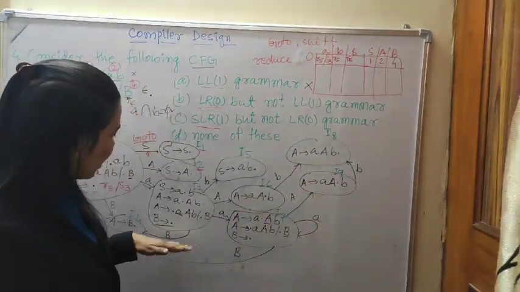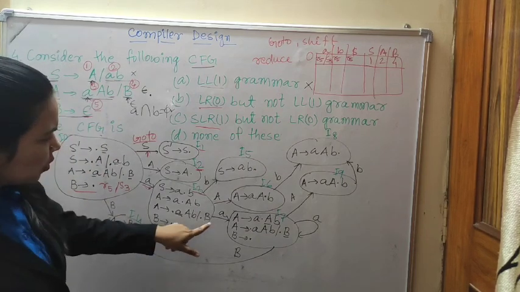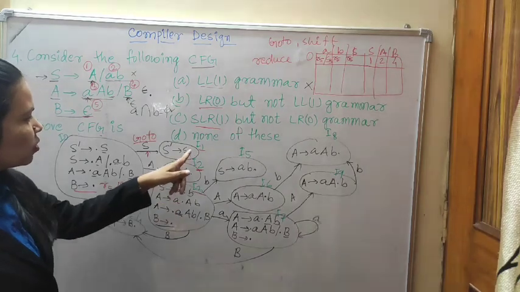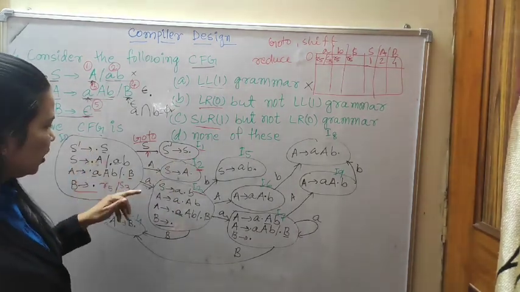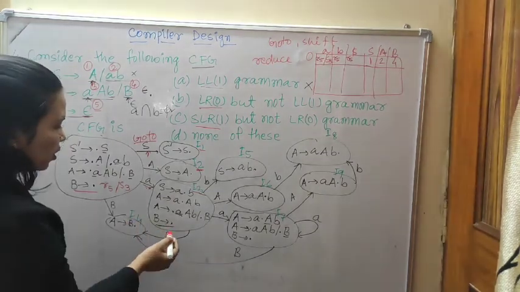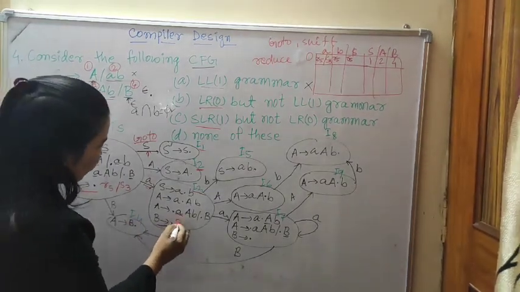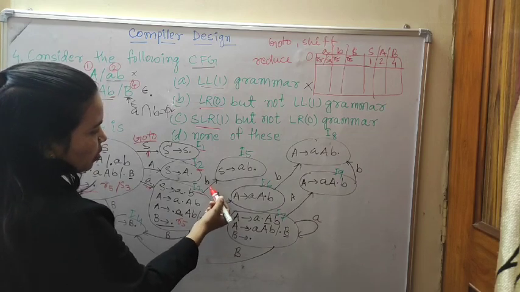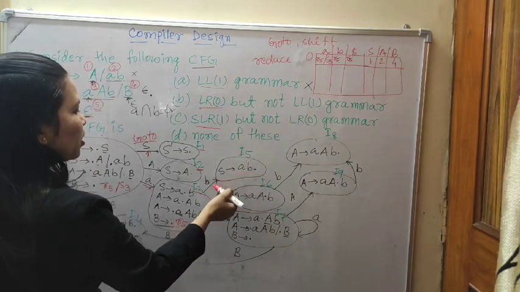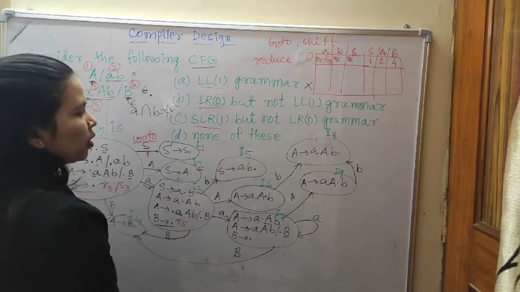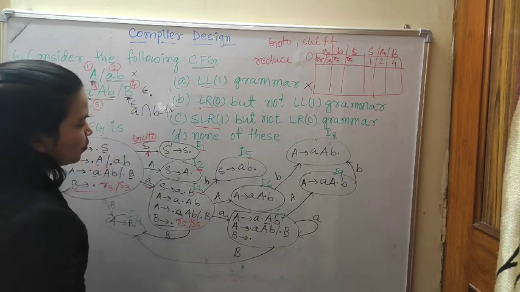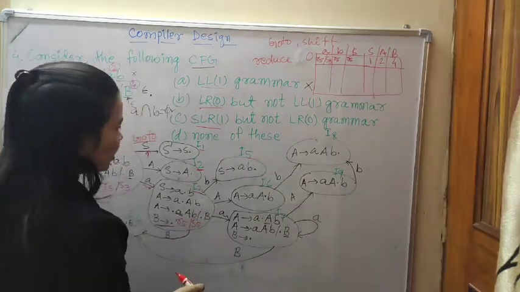If you check the other places too, in I3, because this is a reduce item, B to epsilon dot, R5 will come, and then shift B: shift B where? To state 5. So S5 will come in the B place.